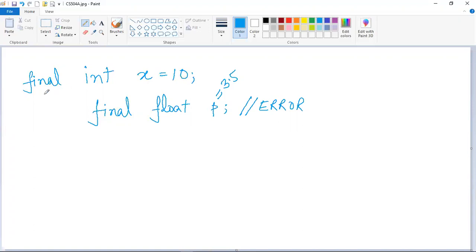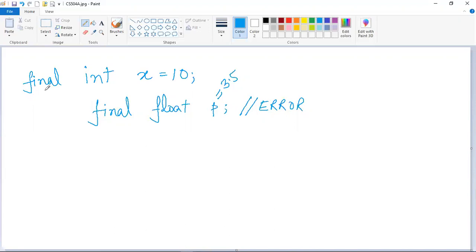You cannot change it. So the final keyword actually makes the value of a variable constant, which is the same concept that you have learned in C language while learning the const keyword, where the value of the variable becomes constant throughout the program. Here also, by using this final keyword we can do the same thing. That means we can make the value of a variable constant, and for that we have to use the final keyword before the variable declaration. And remember that you have to initialize this variable whenever you declare it as final.